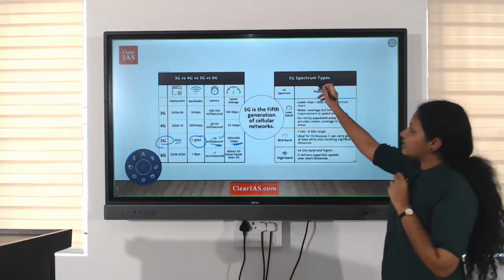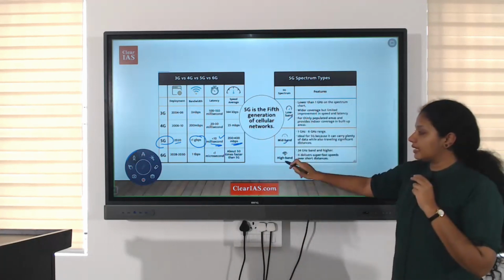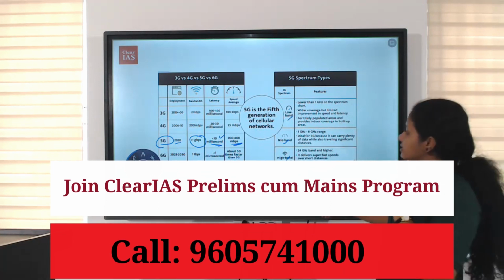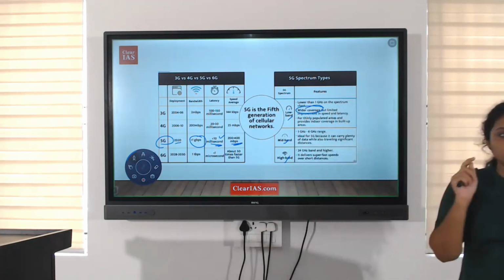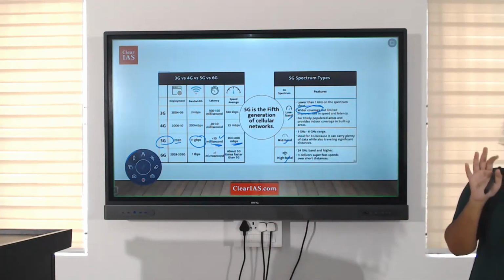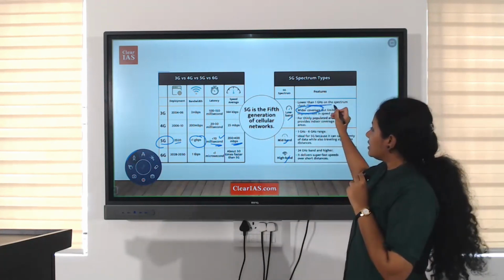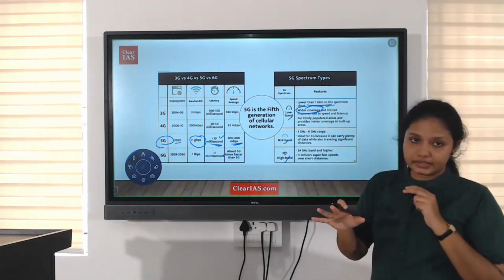The next thing is that the 5G spectrum works in 3 bands: low band, mid band, and high band. Initially, the low band works at a frequency of less than 1 gigahertz.